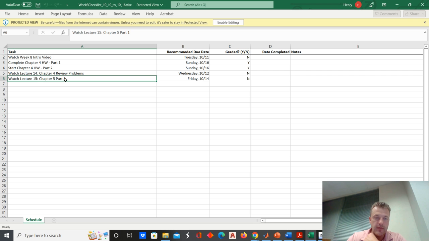The second lecture of the week, we'll move into chapter 5. That is just equilibrium analysis of rigid bodies. So we're going to relax that assumption that all of the forces pass through a single point on the body, making it a concurrent system, which can be modeled by a particle. Now we're going to say that in order for bodies to be stationary, not only do the forces have to be balanced, but also the moments. And what that means is that the body will neither translate nor will it rotate about a point.